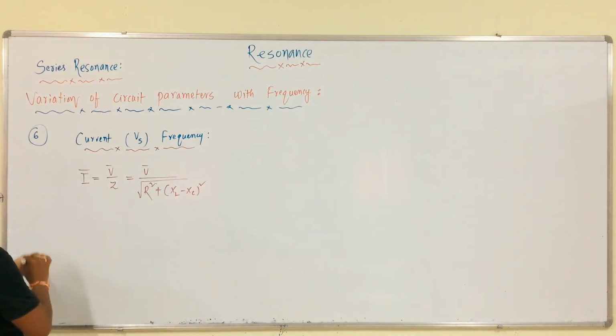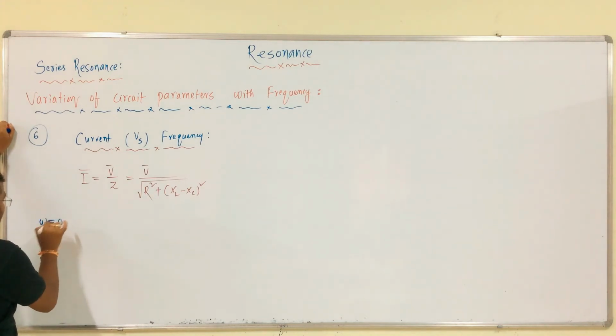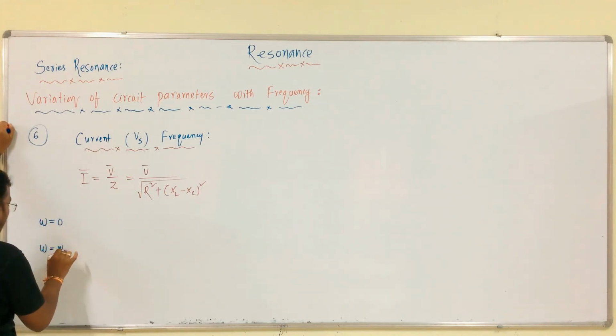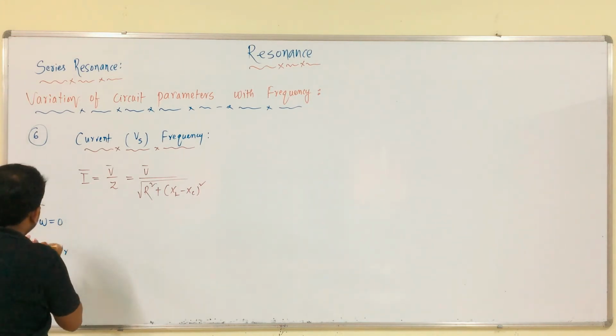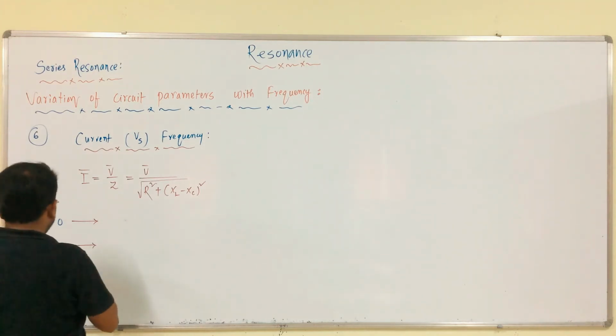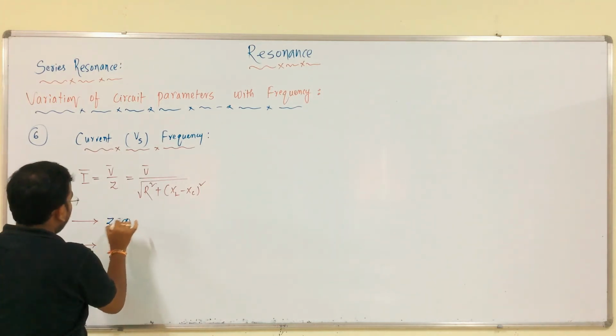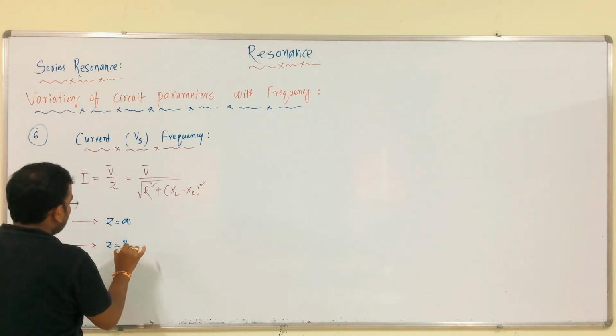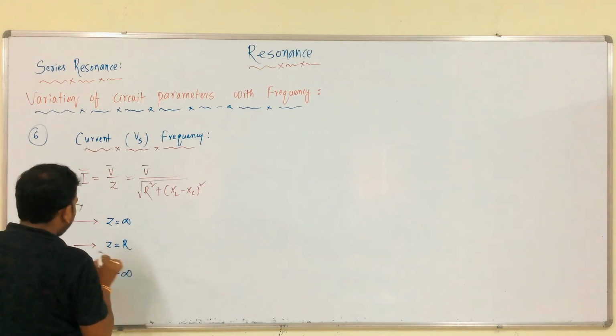When omega is equal to 0, when omega is equal to omega r, and when omega is equal to infinite, from this we can get the value of impedance first. Z is infinite in this case, Z is equal to R in this case, and Z is infinite in this case.